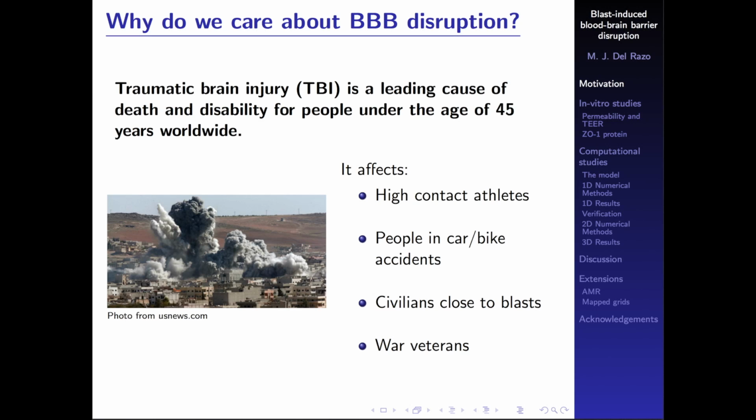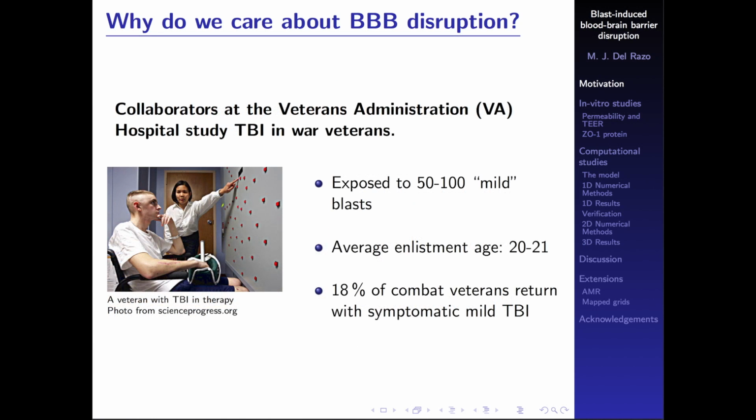People in car and bike accidents, civilians close to war regions, like we see in this image, which is a bombing in a civilian region, and also war veterans. So our collaborators at the Veterans Administration Hospital are actually studying TBI in war veterans.